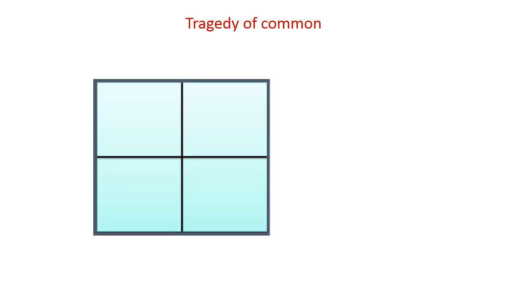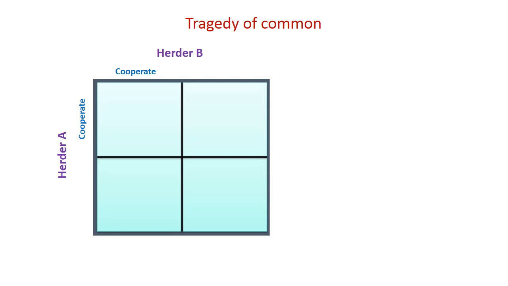Let us understand how the tragedy of the commons happens in a given pasture land, or for any given common. Let us consider herder A and herder B share a pasture land. If they cooperate with each other, what happens?